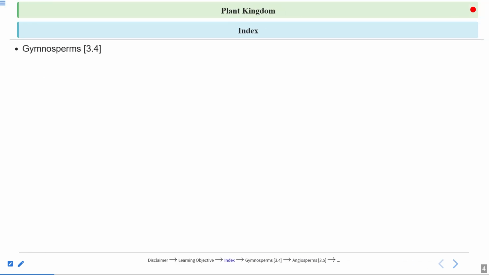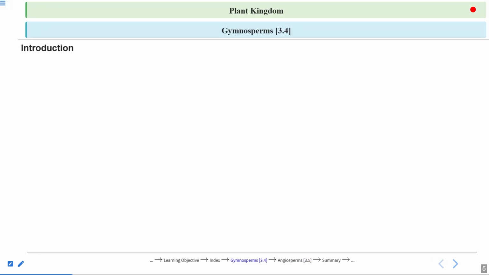So according to the NCERT, we are going to cover section 3.4, that is the gymnosperms, and also angiosperm, section 3.5. Then we will summarize today's lecture at the end. So let us start today's session without wasting any time.